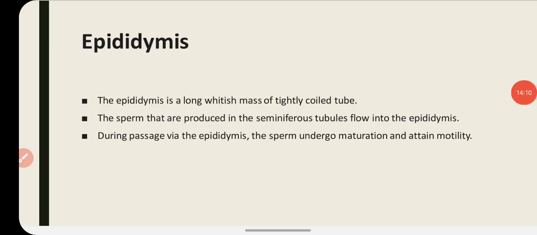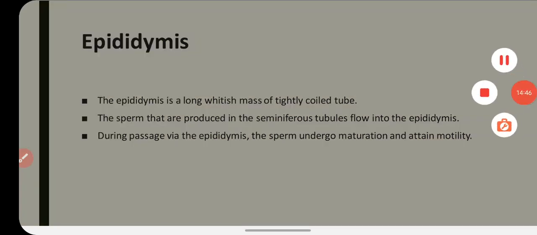So after talking about the testes, we'll talk about the accessory ducts. The first accessory duct is the epididymis. Epididymis is a long whitish mass of tightly coiled tube, and it is present just above the testis. The sperm that are produced in the seminiferous tubules flow into the epididymis, and during passage via the epididymis the sperm undergo maturation and attain motility. So the maturation and motility are developed in the epididymis area of the testis.